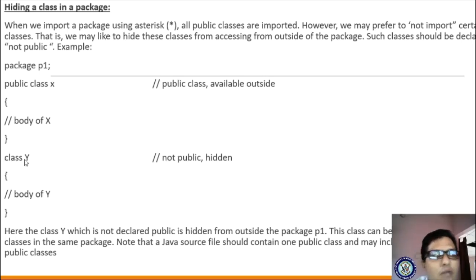Okay, likewise you are hiding your class which is stored in a package. If you want to make it available outside, then your class has to be marked with the public specifier. If you want to hide it, you have to specify it without the public specifier. If you do not specify the public specifier, then it is hidden. Got it? Yes.